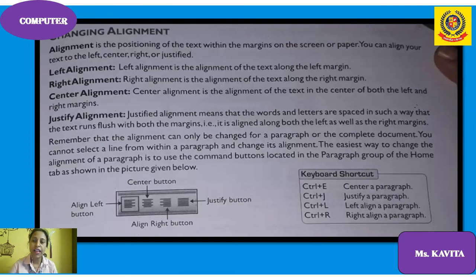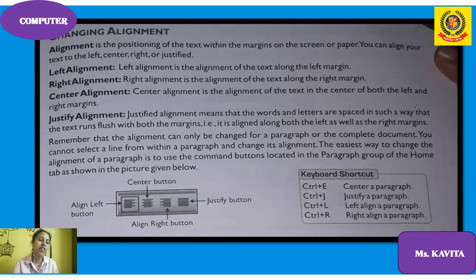So what is alignment? Alignment means positioning of the text with respect to the margins on the screen or paper. You can align your text to the left, center, right or justify. You must have seen while the teachers were writing on the blackboard, they used to write the heading at the center and the date at the left or homework at the right. So in MS Word also, while writing the text, there are 4 types of alignment.